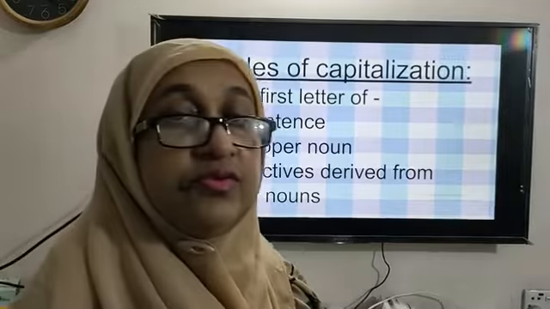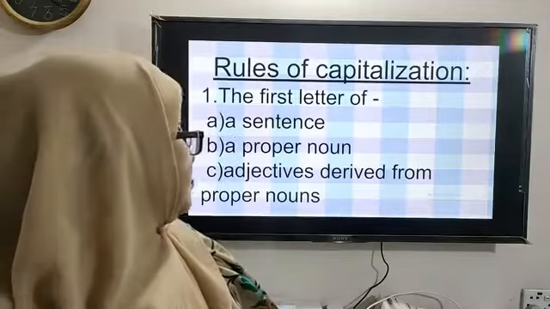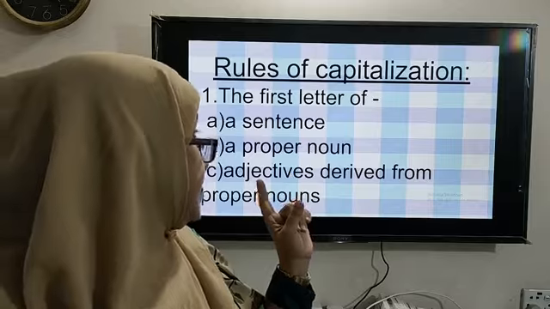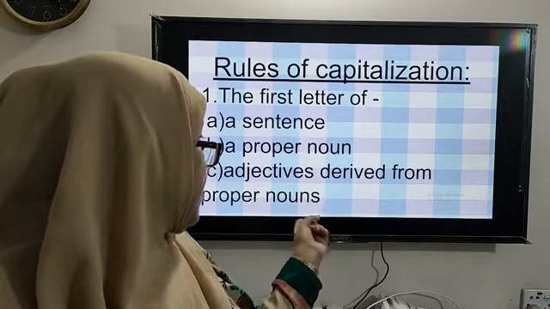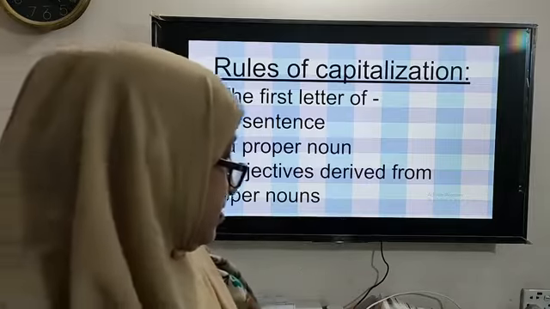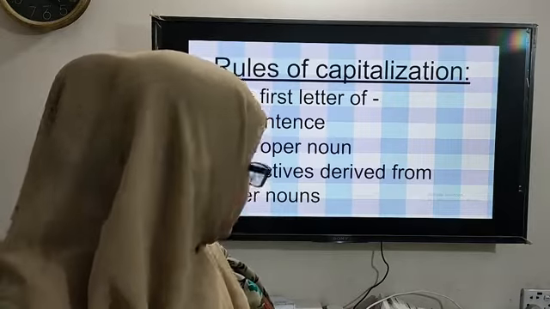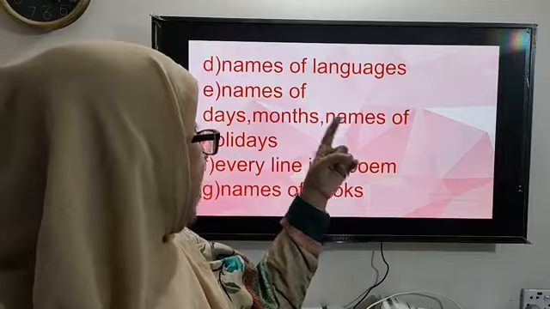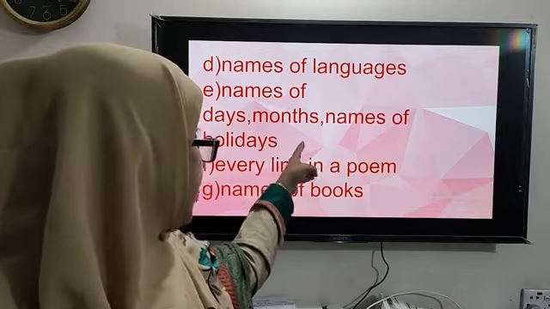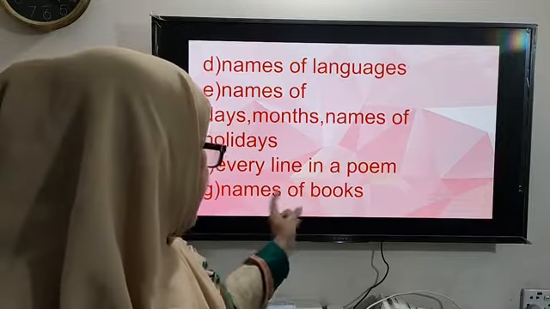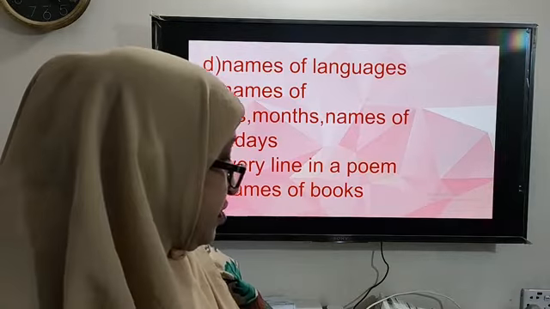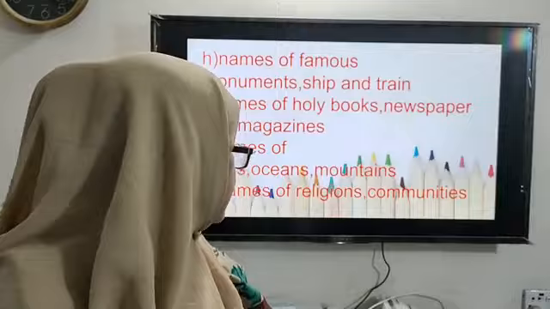So look at the rules of capitalization. The first rule is: the first letter of a sentence, proper noun, adjectives derived from proper nouns are written in capital letters. Also, the names of languages, names of days, months, names of holidays, every line in a poem, names of books are also written in capital letters.